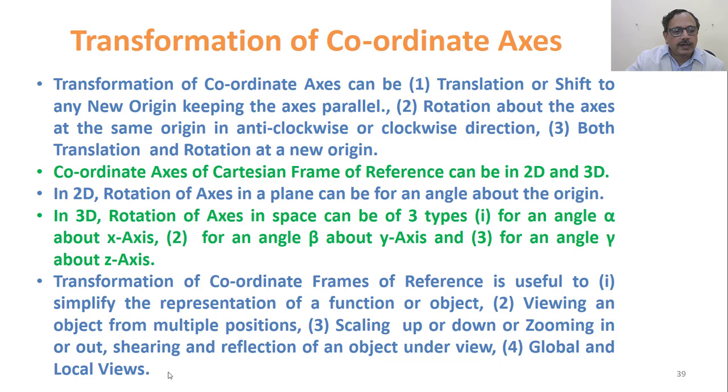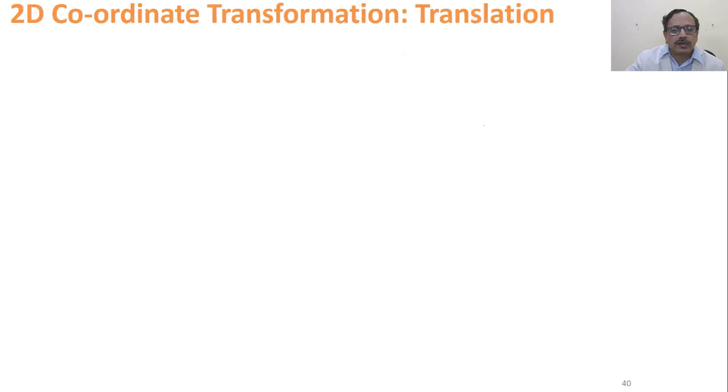Global and local views you can also observe. Global view is from a distant point; local view is on the object itself, you are seeing from its perspective. So all these are very important and are done through the transformation of coordinate frames of reference.